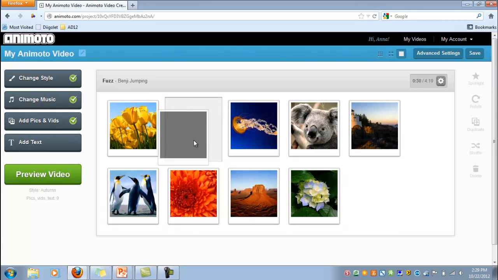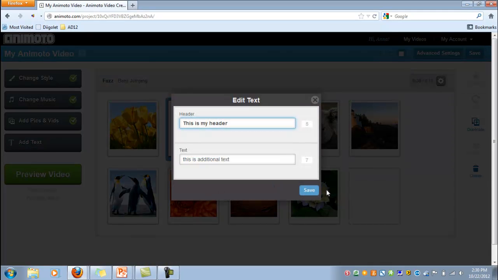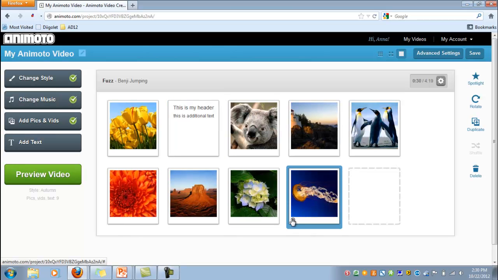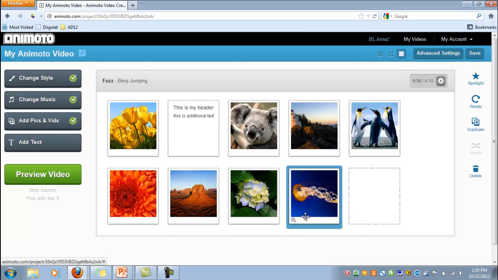If I want to move this, I can just click and drag it around. The little gear here lets me edit my text if I need to make changes. Likewise, I can shuffle any of these around or get a bigger preview of a photo by just clicking on the little magnifying glass that appears when I hover my mouse over any particular photo.